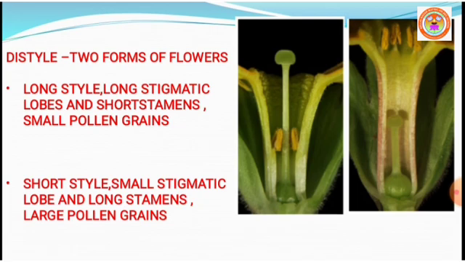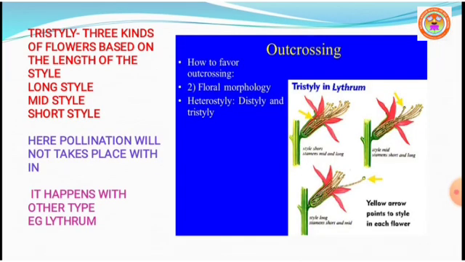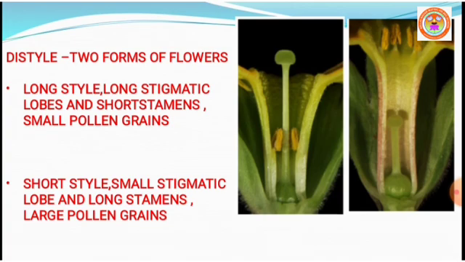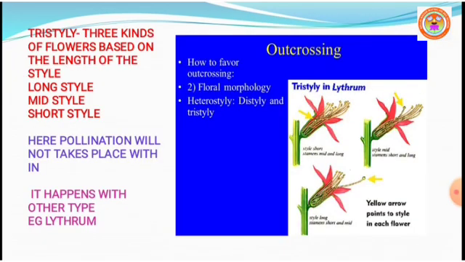So the stigma of the pin and the anther of the thrum plant have a possibility of cross pollination because they are found at the same height. So this distylic condition helps in effective pollination in Primula.